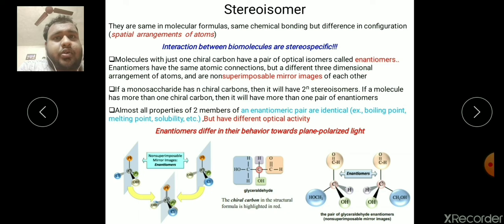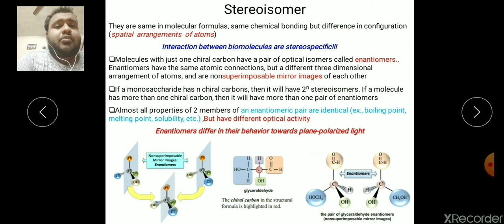Let's go for the stereoisomer. The stereochemical aspect of a drug is very important for the pharmacological sector. For a drug to attach to a receptor molecule, you have to think of the drug in 3D. This is called the spatial arrangement of the drug. The molecule should fit with the receptor molecule in three-dimensional space. So stereochemistry is very important for the pharmaceutical and drug development sector.